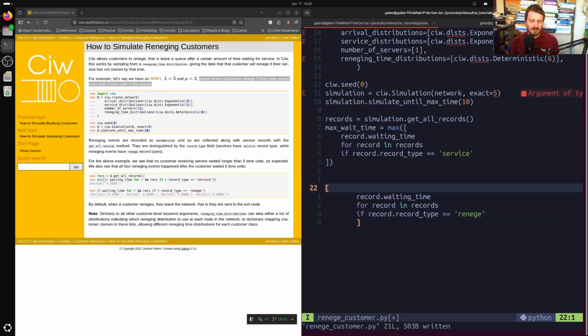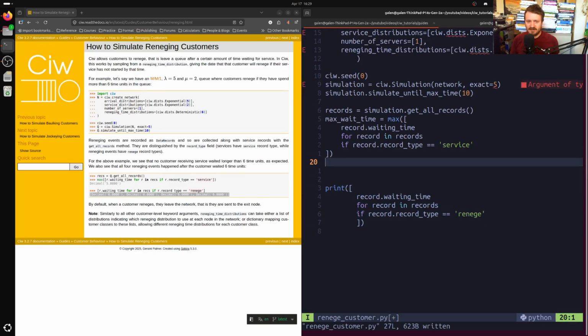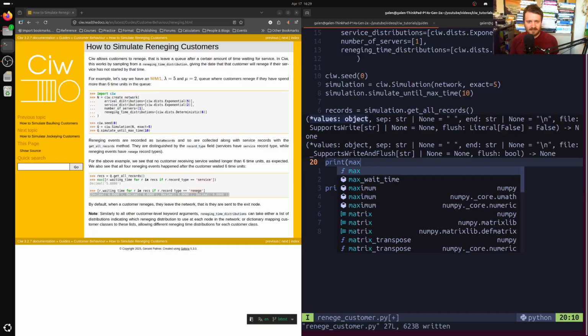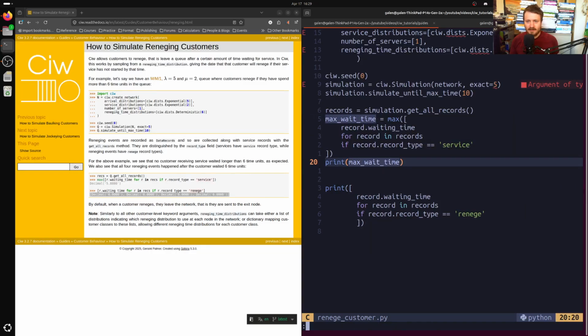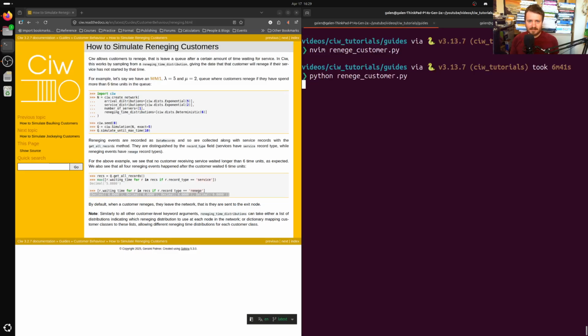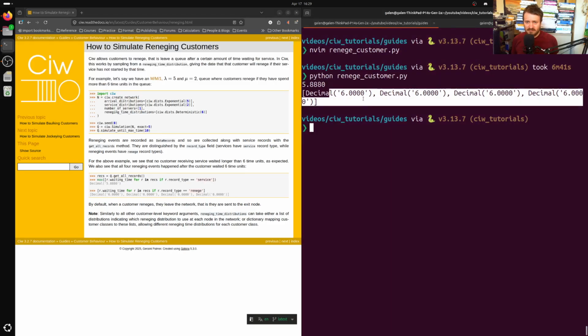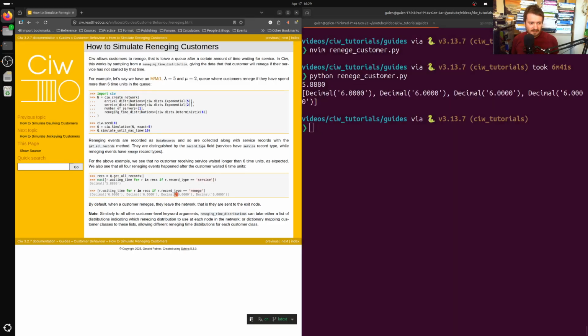So what should we do to compare? What we're supposed to see from their example is that they're all the same. And we're not simulating for a very long time, so maybe we'll just print that. Sorry about the notation, it's a little bit messy here, but I just don't feel like fixing it right now. Okay, so we have a couple of print statements because we're going to run this from the command line. Reneging customer, and there's our 5.8880, 5.8880, and these are all 6.0000. And likewise, that's what that is there. So we've reproduced the example.